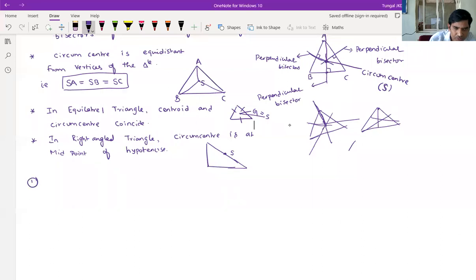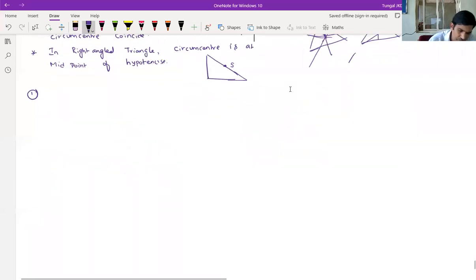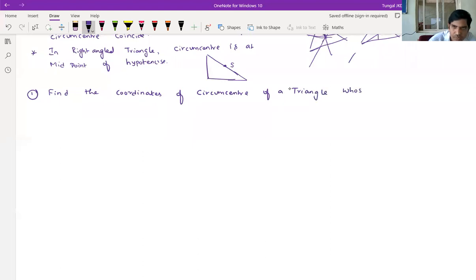First question: find the coordinates of the circumcenter of a triangle whose vertices are (2, -3), (8, -2) and (8, 6).